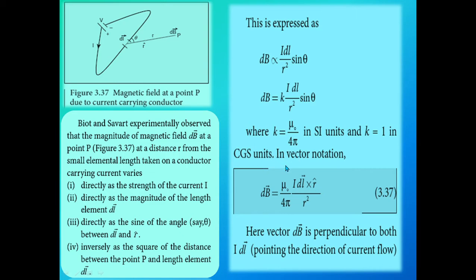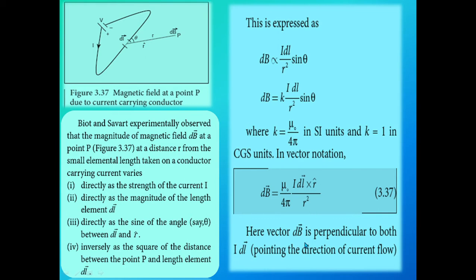In CGS units, in vector notation, we have to write this term in vector notation. So dB vector is equal to, what is the value of k, mu naught divided by 4 pi into I dl vector into r cap divided by r square. Sin theta can be written in vector notation. We obtain I dl vector cross r cap divided by r square.